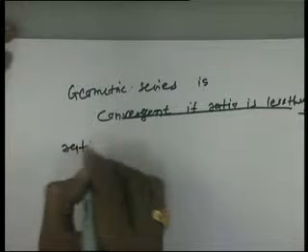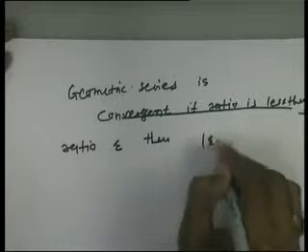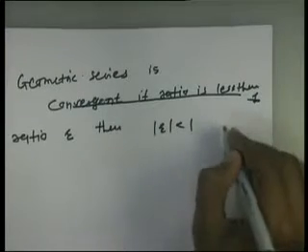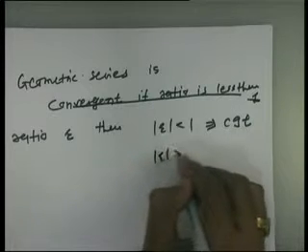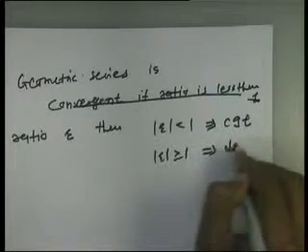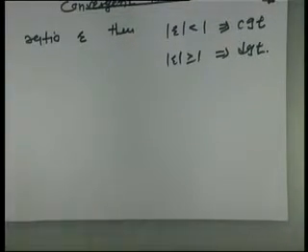If the ratio is r, then modulus r less than 1 gives us the result convergent. If modulus r greater or equal to 1, it gives us the result divergent. CGT and DGT are short forms for convergence and divergence. So geometric series is convergent for mod r less than 1 and divergent for mod r greater than 1.